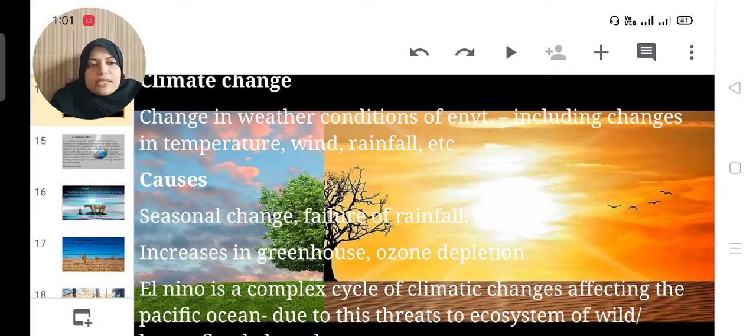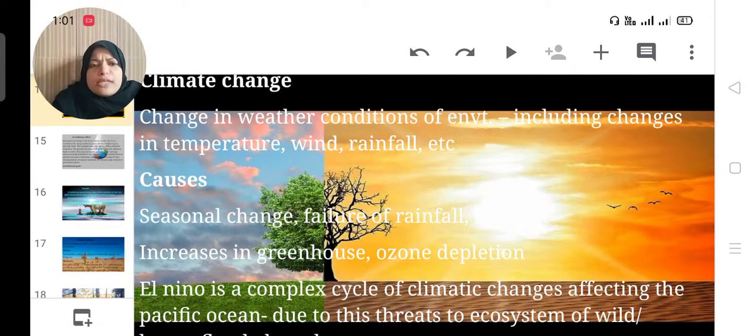Seasonal change. Some seasons are changing, that we know. Then failure of rainfall. Sometimes our rainy season becomes too late. Then sometimes the level of rainwater is very low. Then increase in greenhouse gases. Then ozone depletion.